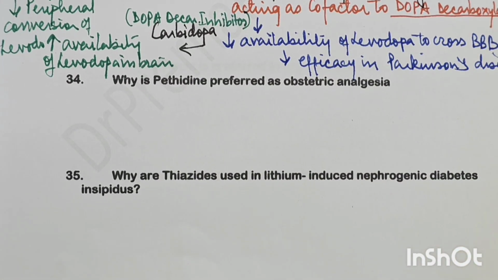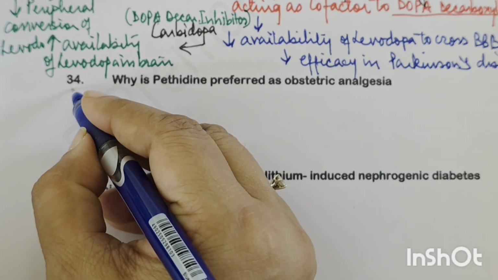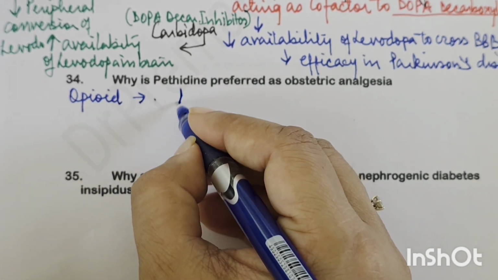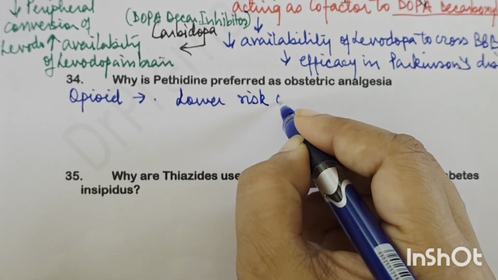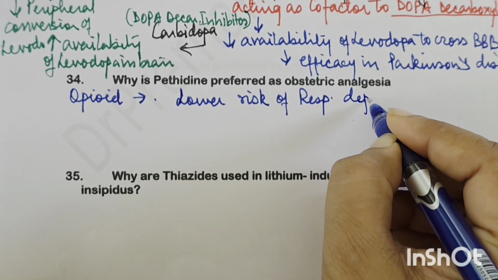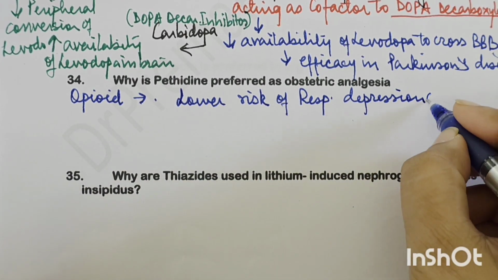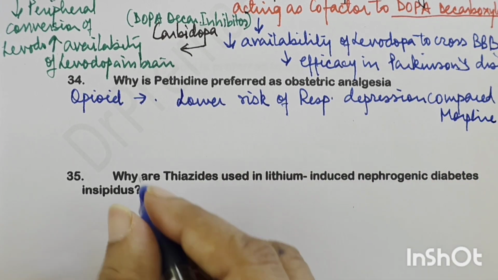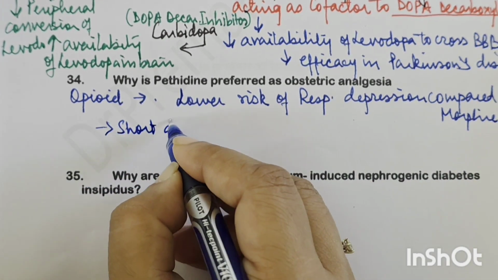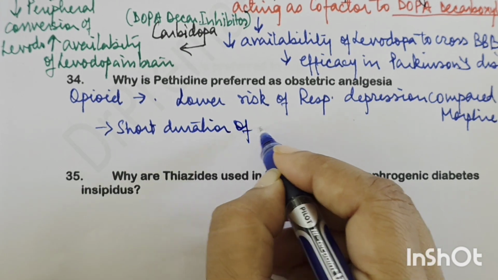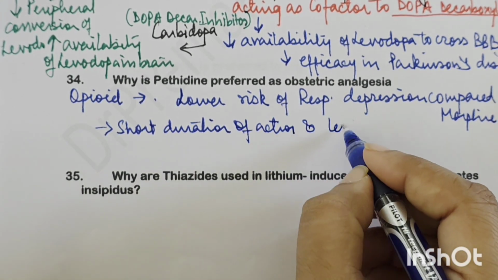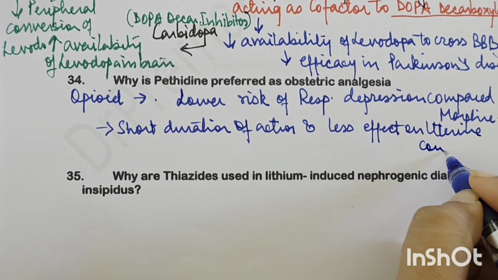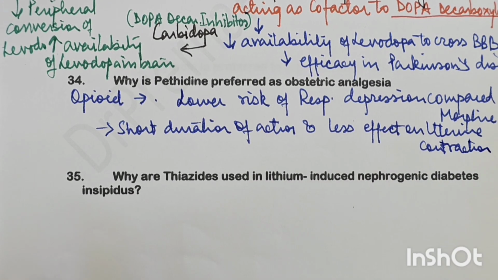Next, why is pethidine preferred as obstetric analgesia? Now pethidine is an opioid, right? But pethidine has got lower risk of respiratory depression. Now we know that opioids, they cause respiratory depression. So pethidine has got lower risk of respiratory depression as compared to morphine. First thing, it has got a short duration of action and less effect on uterine contractions, right? So which is very important during labor.